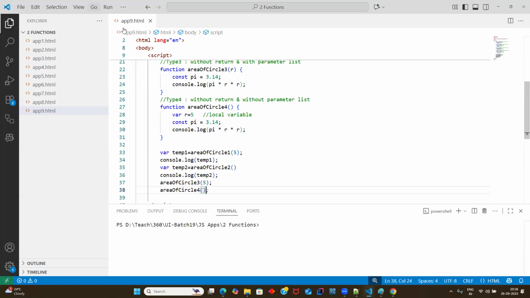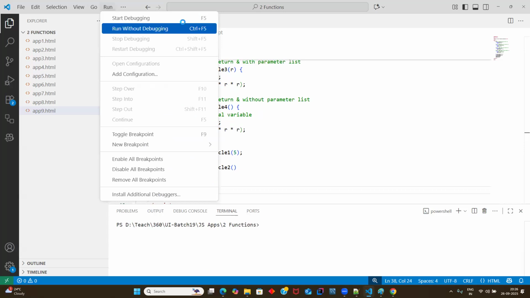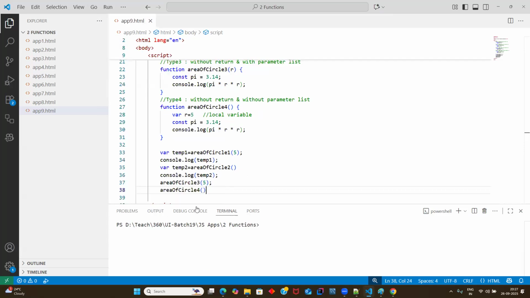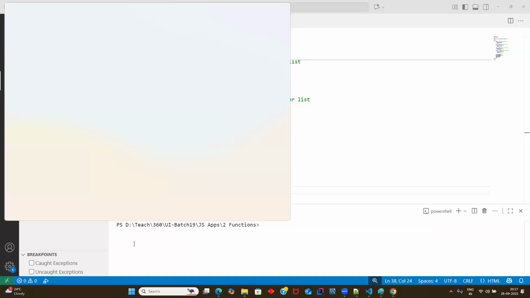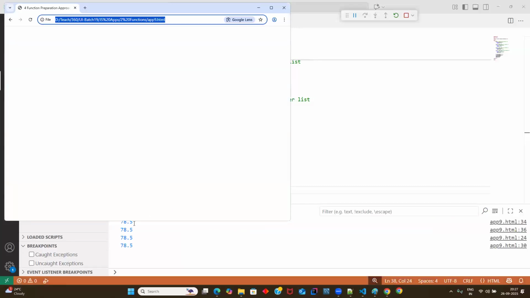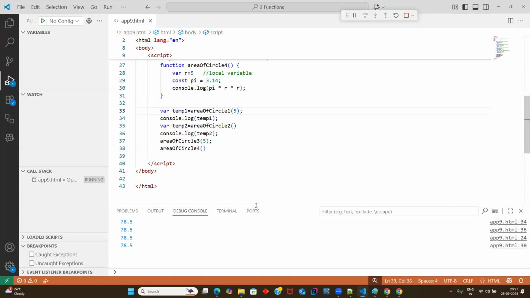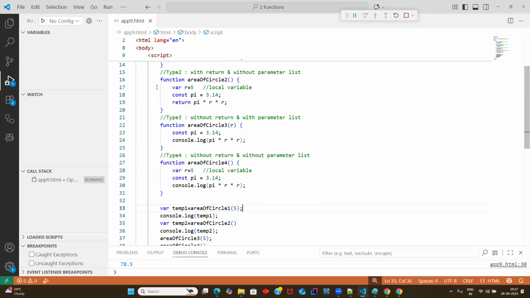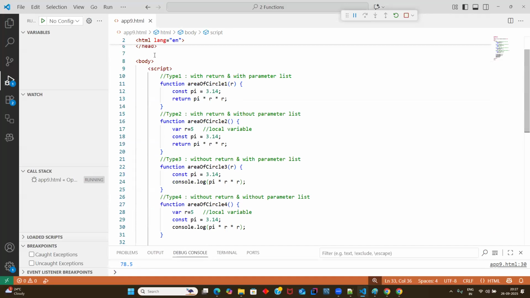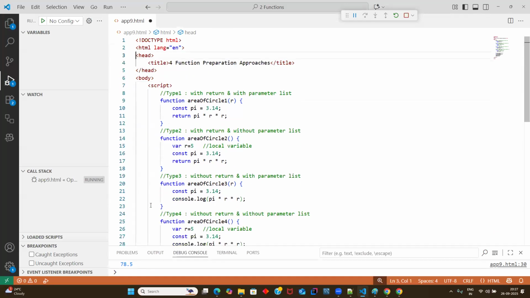Let's quickly run the code. As I explained, guys, in the debug console itself, you can see that all area of circle of 5 is always returning the same value, 78.5. I think, guys, everyone is clear now on how many ways we can prepare a function. Which one you pick is based on your business use case. Make sense, everyone?